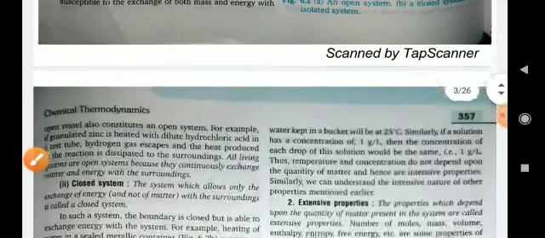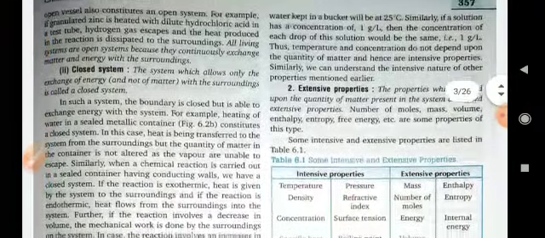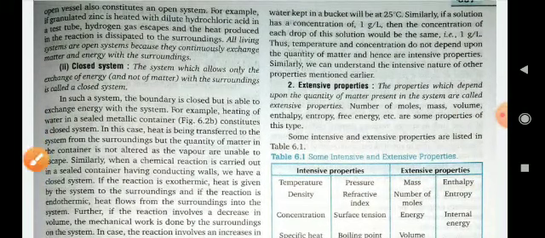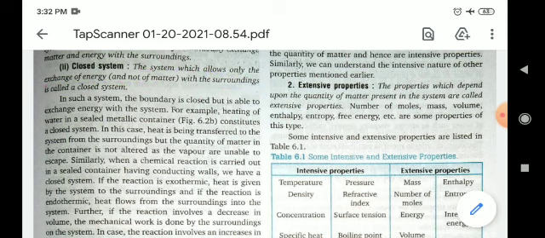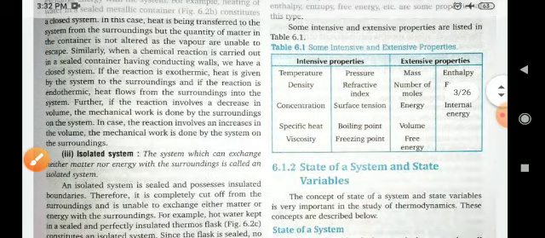Now, the closed system. The system which allows only the exchange of energy and not of matter with the surroundings is called a closed system. Okay.